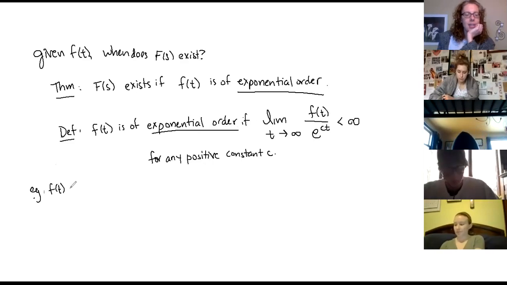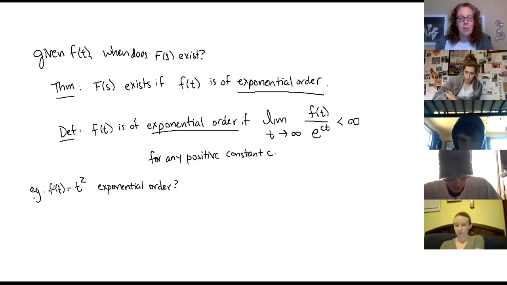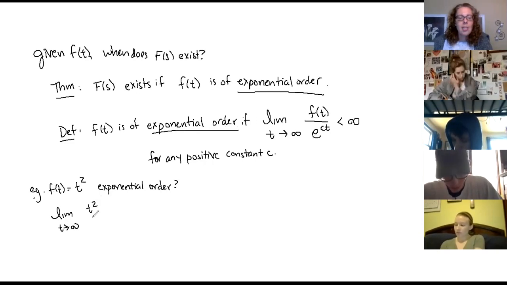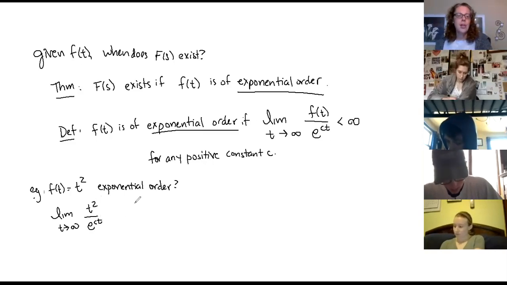Little f of t is going to be t squared, and I want to know if this is of exponential order. So I need to take the limit as t goes to infinity of t squared over e to the ct.